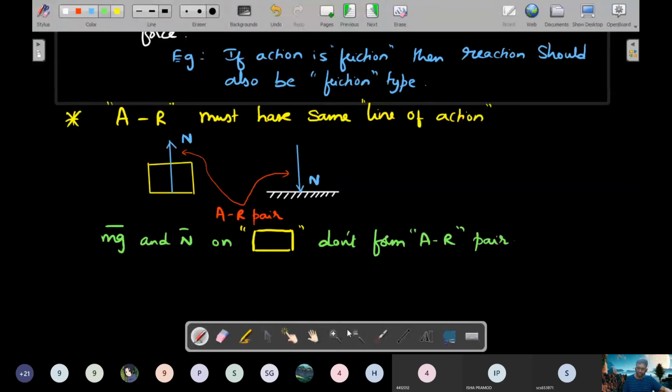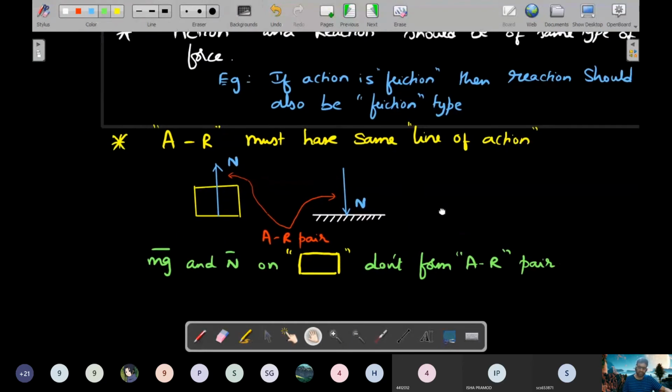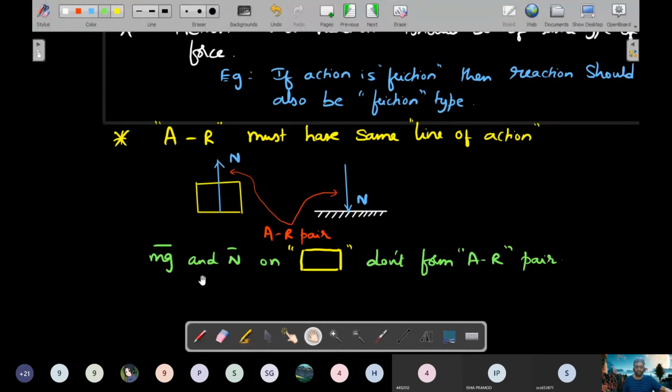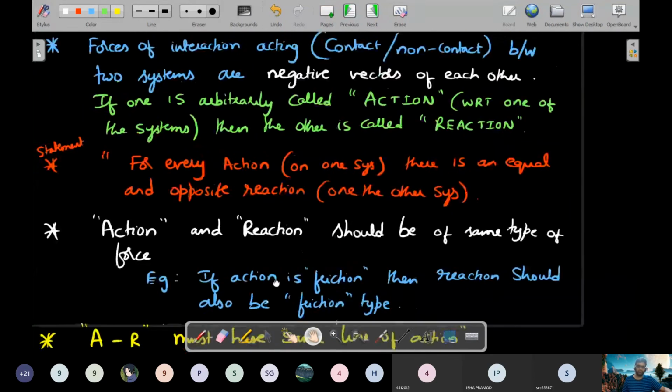That's a very important and very basic question that they keep asking in the exams. Just because they are equal and opposite, every equal and opposite force is not action reaction. That's the best way of remembering. They should satisfy certain rules, and those rules have been written down here.